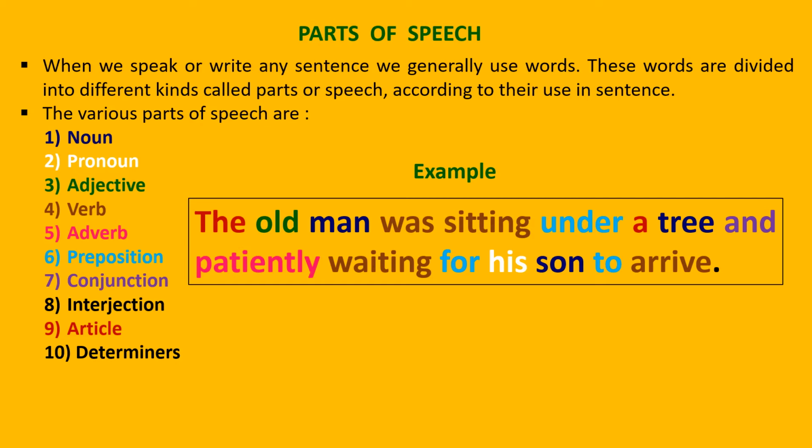Patiently waiting, patiently, how he is waiting, patiently, and this word patiently is adverb. Waiting, waiting is again a verb, doing some work. For his son, for is preposition, his is pronoun, son is again a noun, to again we can see it is a preposition and arrive is a verb. So there is a complete sentence with almost all the parts of speech used here. Remaining one or two. Otherwise all are used. So I think you will be benefited by this.